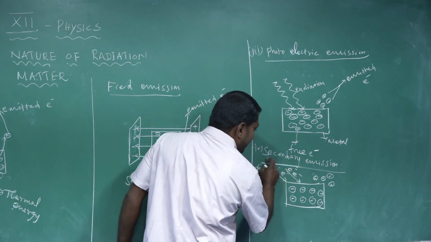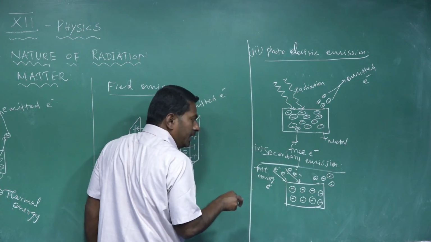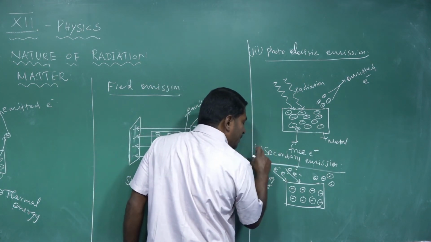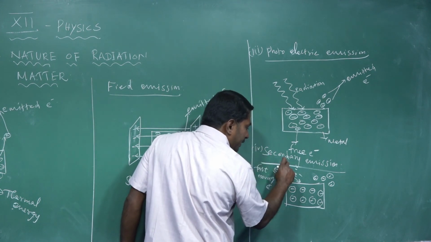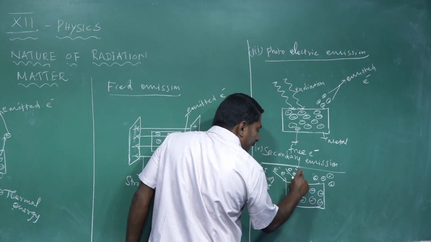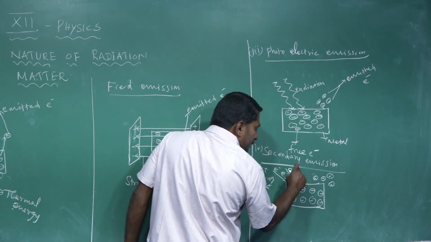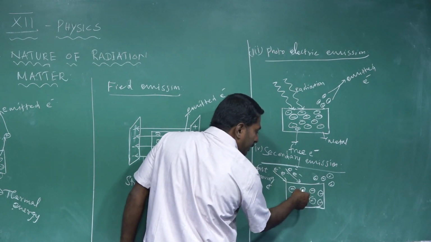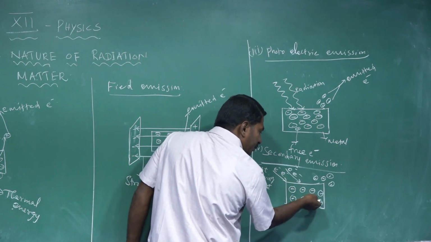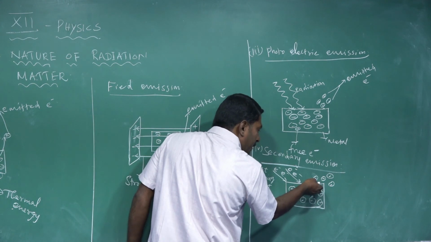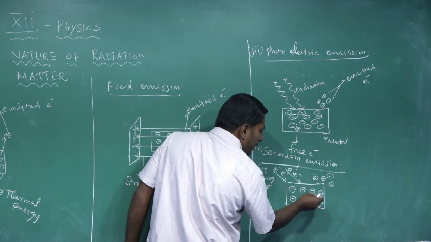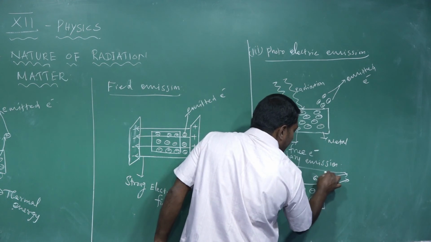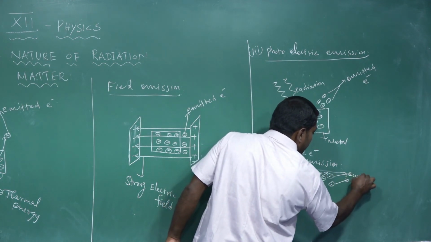So keep it in mind, in secondary emission we already use electrons, but those electrons are given energy by an external agency and made to strike the surface of the metal. That electron's energy is transferred to the free electrons inside the metal. Then the free electrons inside the metal have enough energy to cross the surface barrier and leave the surface of the metal. Then the electrons are called emitted electrons.